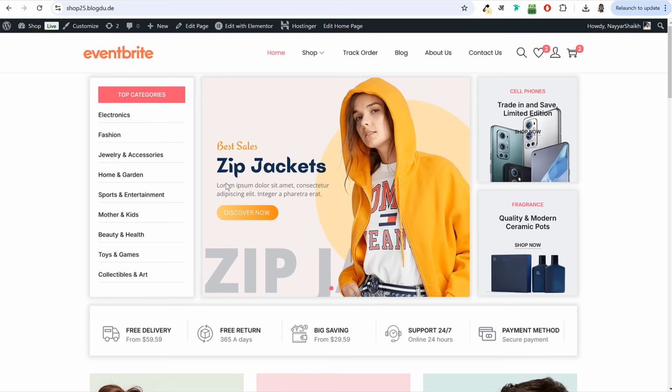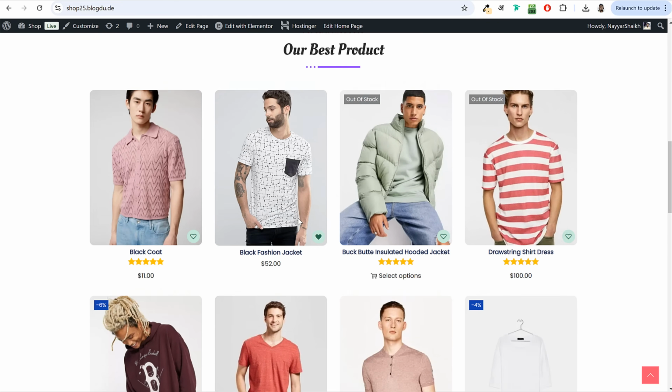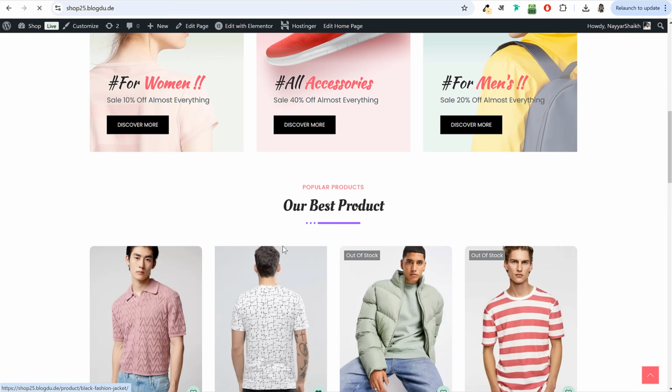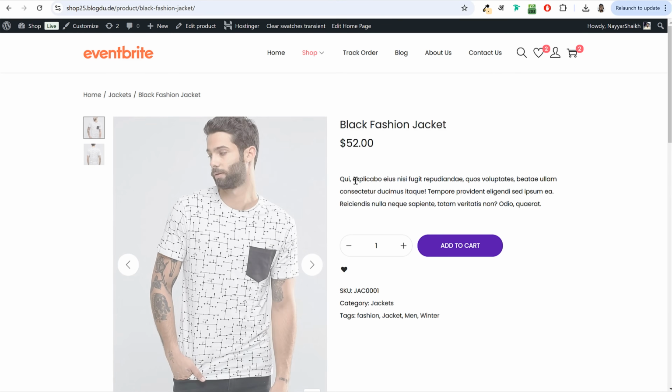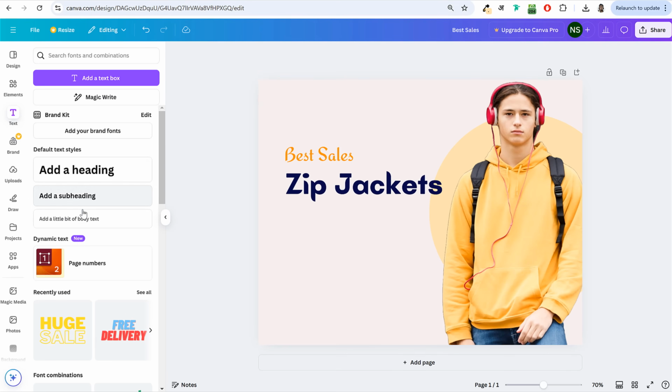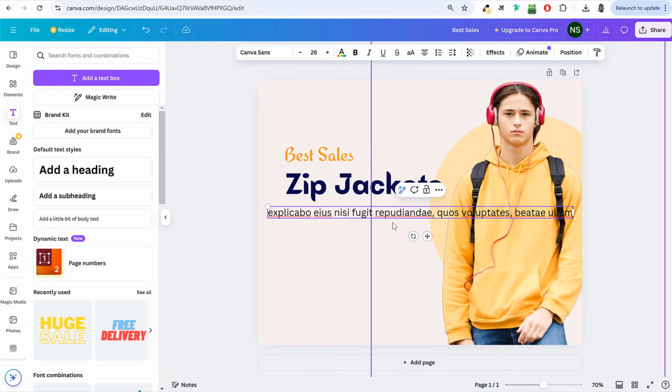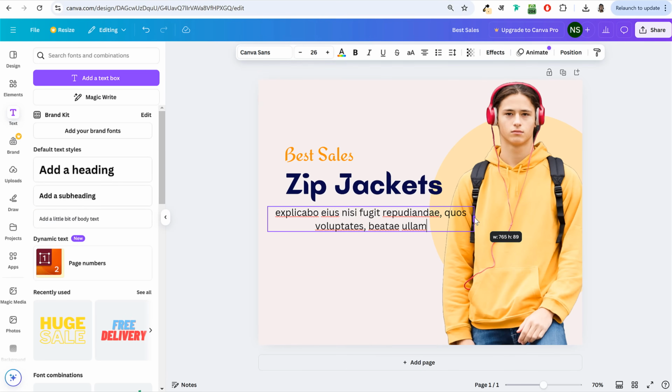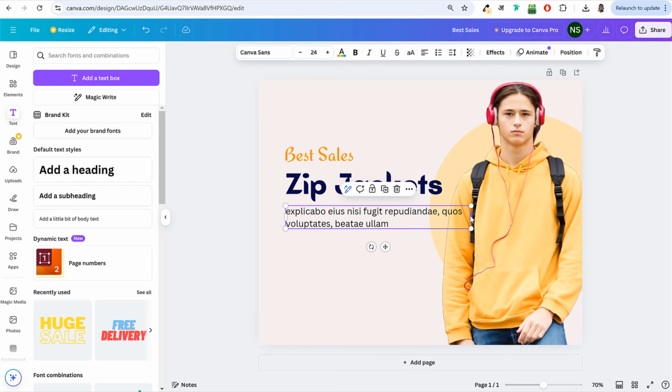Then after that, I've used some dummy text, lorem ipsum. If you want, you can use some other text. Let me get some text from here, maybe this much. For this, I'll use this text element, paste in the text, and make it left aligned. So select alignment left, bring it over here, and make sure everything is perfectly aligned. If you want to change the size of the text, you can do it like this.